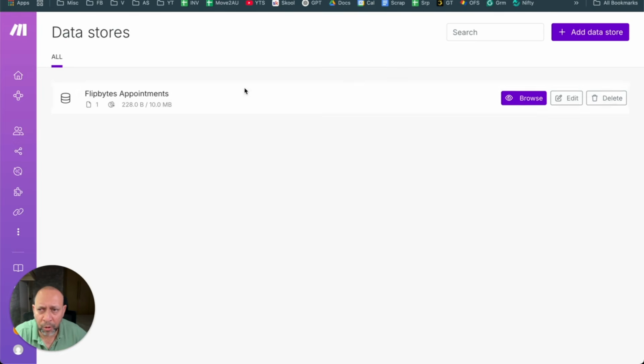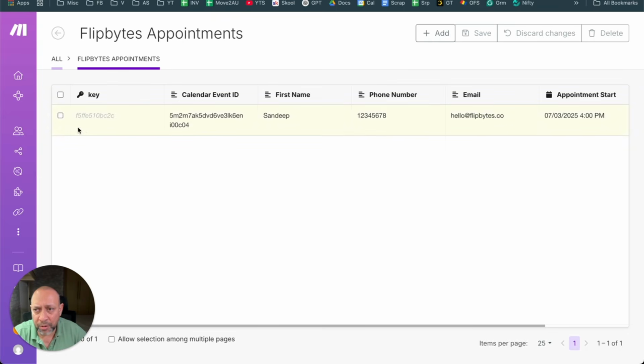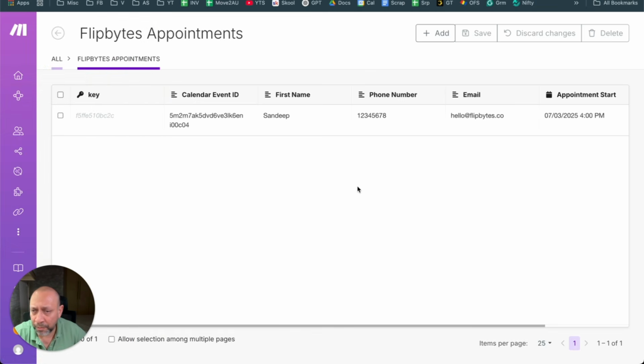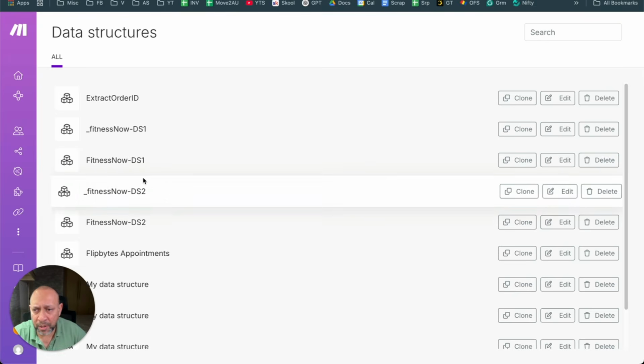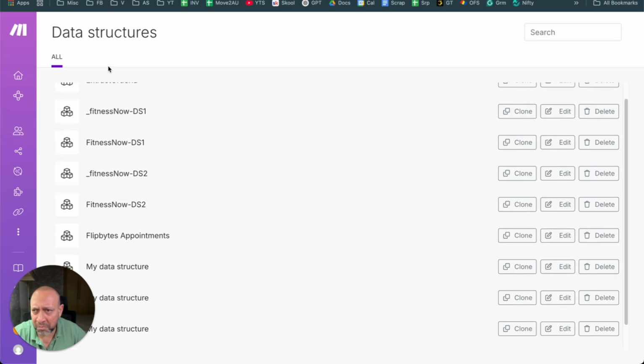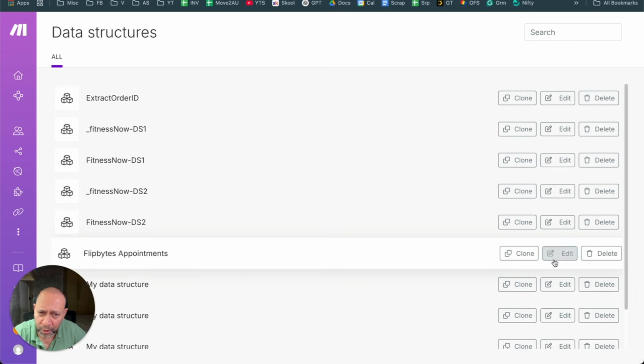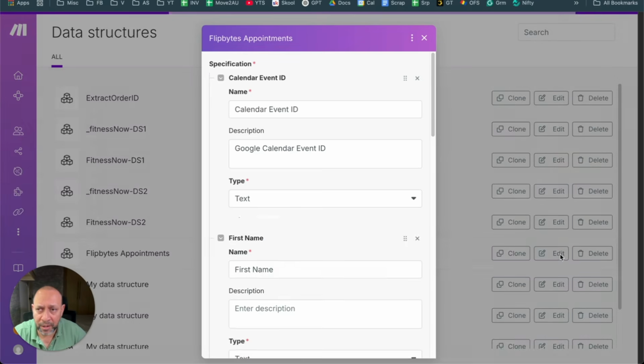So what is a data store? Essentially, it's nothing but a table, and then you define that. So when I say browse, it should have that value, right? So it has calendar event ID, first name, last name. So whatever you define, it comes out here. Now, how do you define that? For that, you go to more, data structure, okay? And then out here, you can say, I want to create a new one. In my case, I have already FlipByte, so I'm going to show you exactly how it is. When I edit this, I can change that.